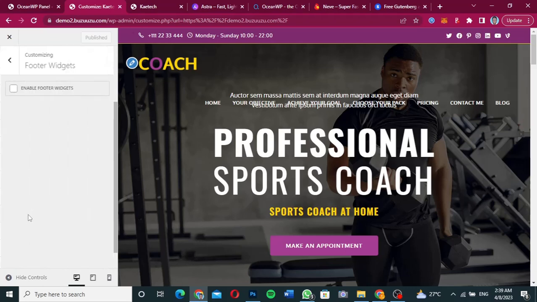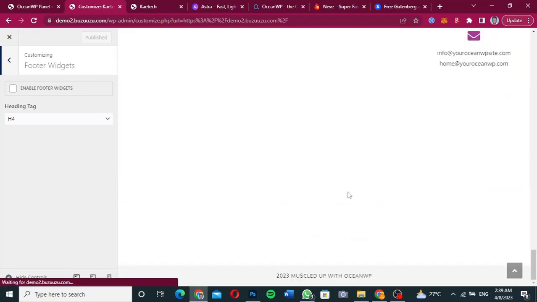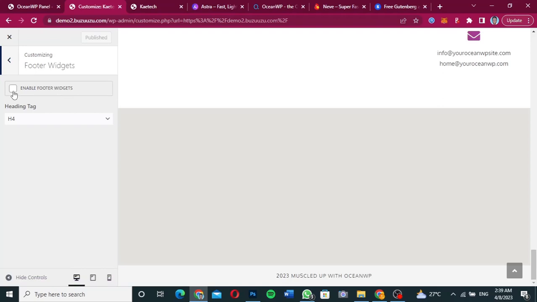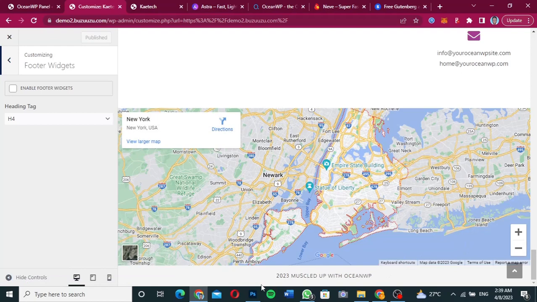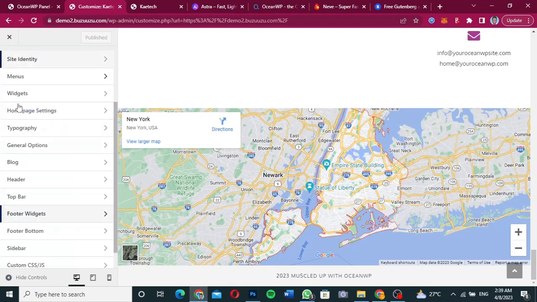Now with the footer widget also, you can go ahead and build your widget. Over here you can enable the footer widget, and then it will pop up over here for you. Over here they have the map. But when you enable the footer widget, you can build your own widget from the widget panel on the other side of the theme section. So that is basically it.